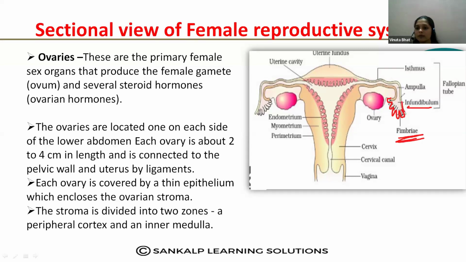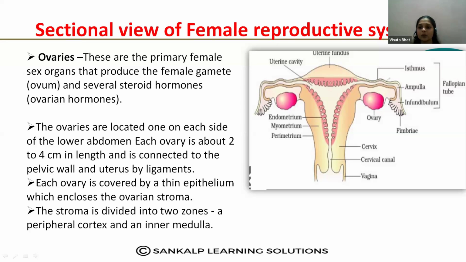Next, this infundibulum opens into the ampulla. ಈ region ಅನ್ನ ampulla region ಅಂತ ಕರಿತೇವೆ. Ampulla region is the wider region in the fallopian tube. Very important. Note down. Ampulla is the wider region in the fallopian tube, and where the fertilization takes place in case the sperm enters this region. So ಇಲ್ಲಿ sperm entry ಆಗಿದ್ರೆ ಫರ್ಟಿಲೈಸೇಷನ್ ಆಗುವಂತ ರೀಜನ್ ಯಾವುದು, ಆಂಪುಲಾ ರೀಜನ್. ಇದನ್ನ MCQ ದಲ್ಲಿ ಪದೇ ಪದೇ ಕೇಳ್ತಾ ಇರ್ತಾರೆ. Wider part of the fallopian tube is the fertilization takes place in which part of the fallopian tube, ಈ ತರ ಕೇಳ್ತಾ ಇರ್ತಾರೆ, ನೋಟ್ ಮಾಡ್ಕೊಳ್ಳಿ, ಇಂಪಾರ್ಟೆಂಟ್.